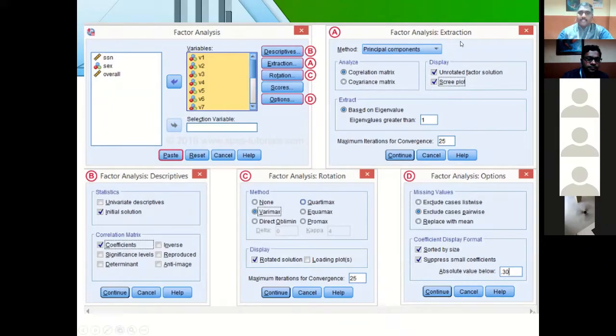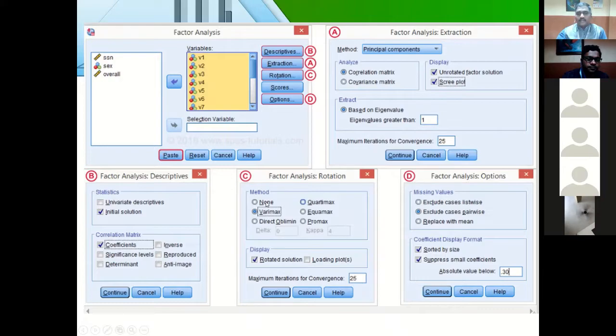And below that, see, based on eigenvalue greater than 1, that will be the default. No need to change that. So after enabling those options, you continue. Next, the third one is Rotation. After enabling the coefficients option in Descriptives, and after enabling the scree plot option in Extraction, next go to the third option called Rotation. When you select Rotation, see the screenshot.